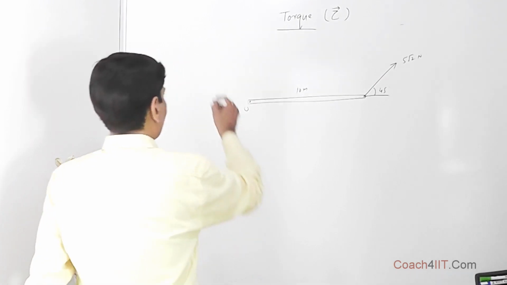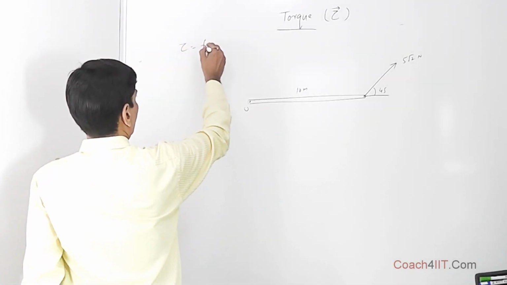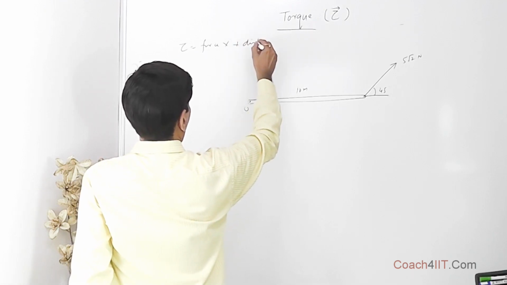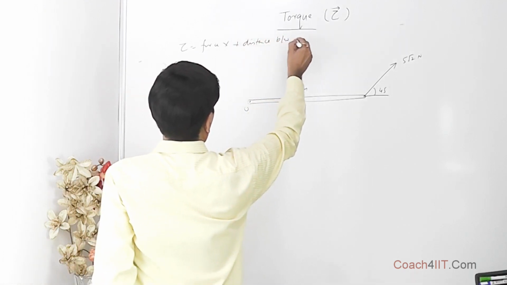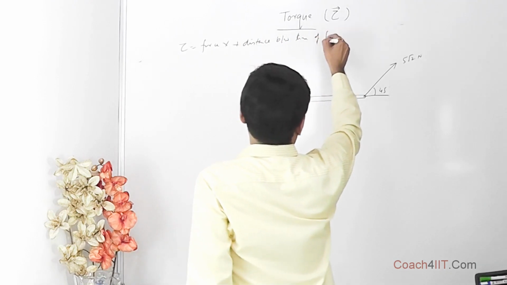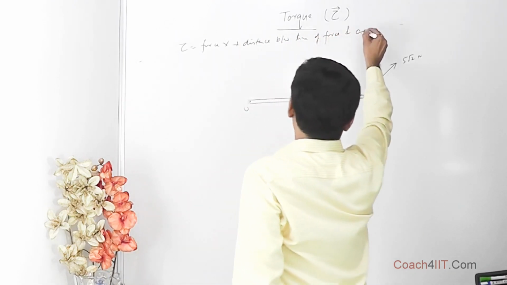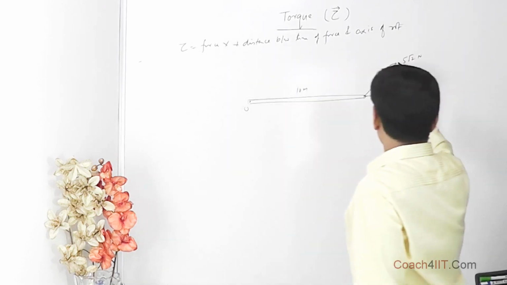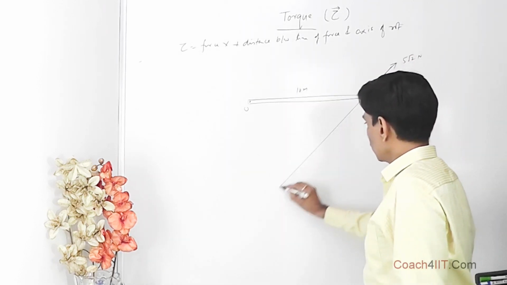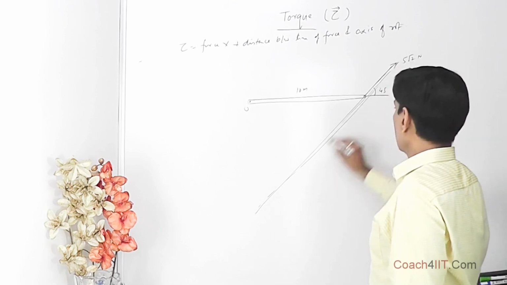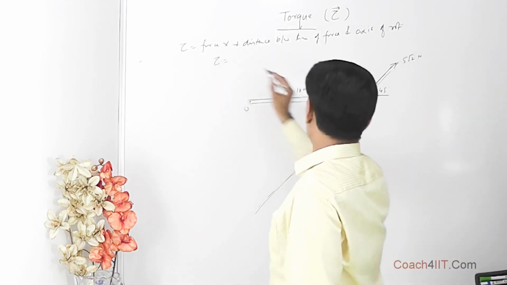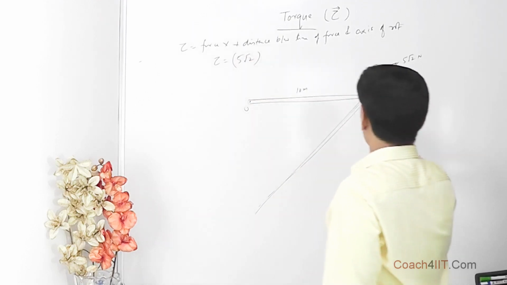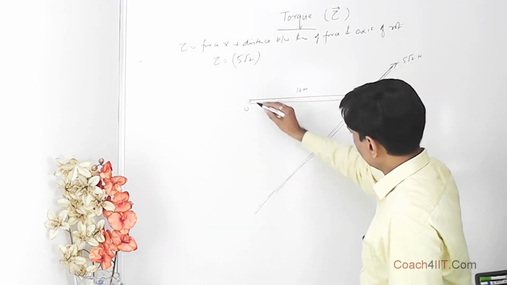So we know that torque is force into the perpendicular distance between the line of force and the axis of rotation. So the line of force is this. Torque is force, what is the force? 5 root 2 Newton, into the perpendicular distance between the line of force and the axis of rotation.